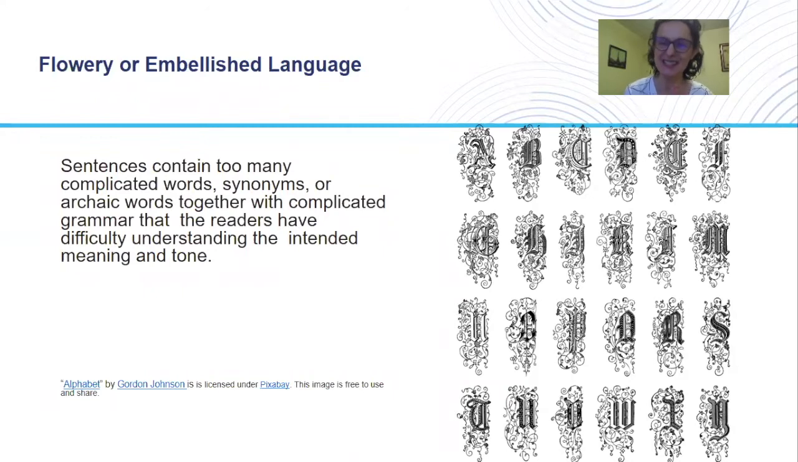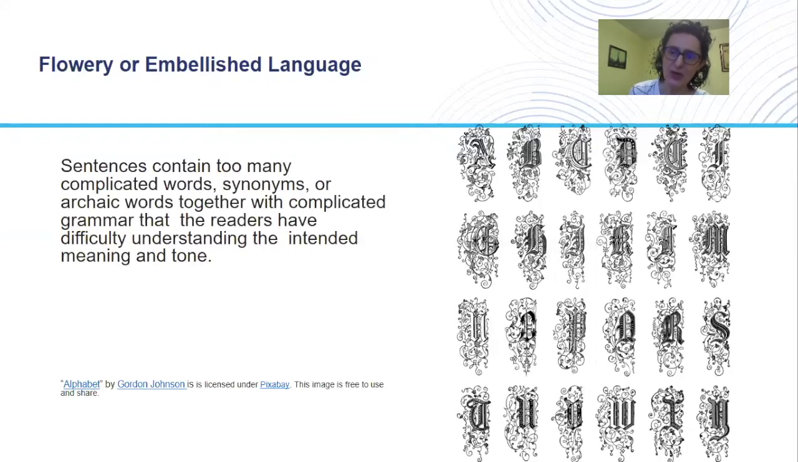So what is flowery language? We use flowery or embellished language when our sentences contain too many complicated words, synonyms, or words from the past. And we also use very complicated grammar. As a result, our sentences are very, very beautiful. They sound nice, but our readers have a hard time understanding us.